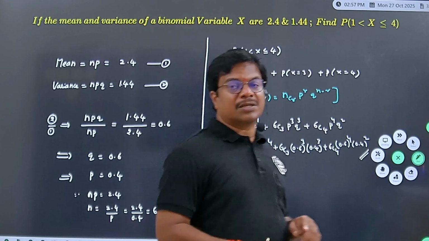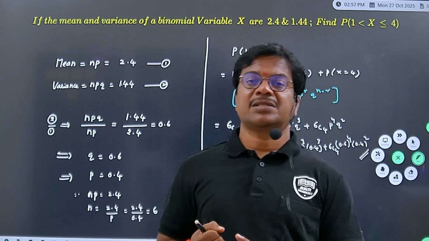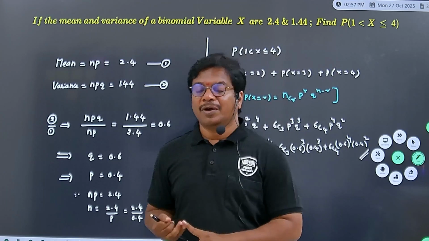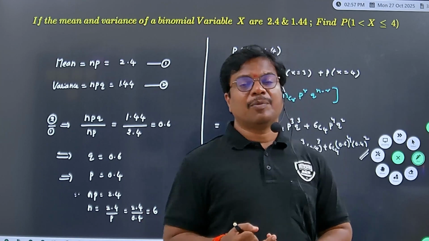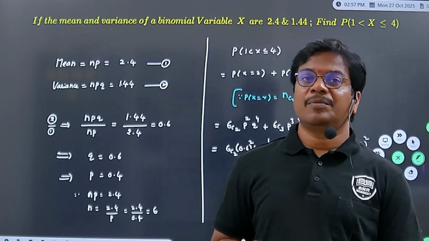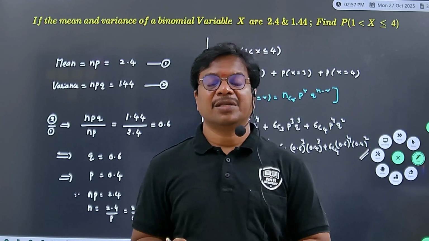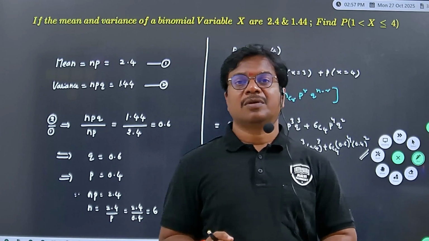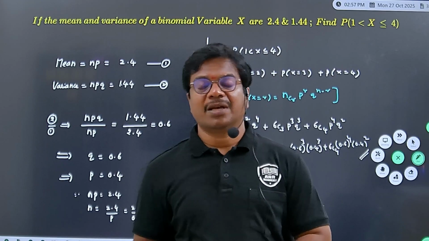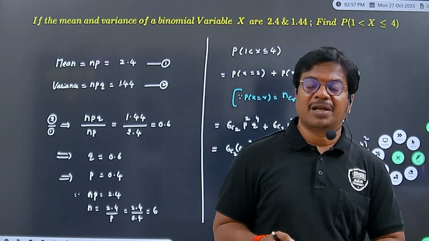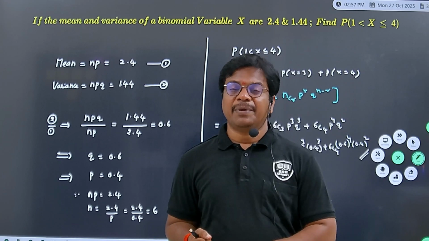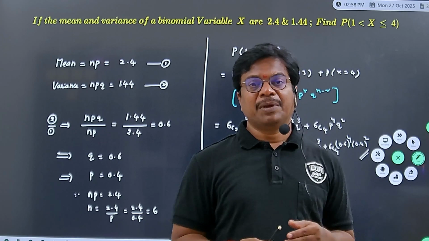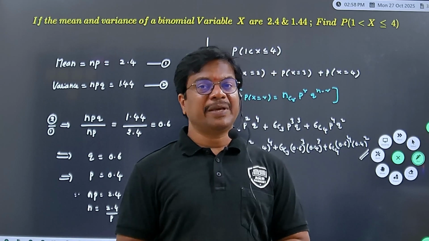Observe all the questions. Here, the questions are based on binomial distribution as well as Poisson distribution, and you have to remember the probability of r successes, both binomial and Poisson variate formulas, and then also you should have an idea about the mean and variance formulas in binomial distribution. Mean formula np, variance formula npq. On division we get the value of q, and from that, using p plus q equal to 1, you will get the value of p also.